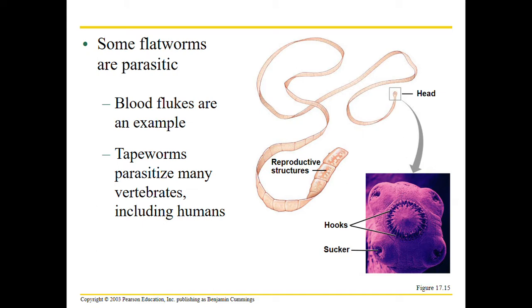When they're ingested, when they're eaten, they get down to your digestive system and they start to grow. Then they send off these little detachable squares on their bodies. So because they're hermaphroditic, the egg is fertilized. So anyway, when they send off these little detachable squares, they send them off in fecal matter. Then someone else ingests the fecal matter, and this usually happens whenever unsanitary water is ingested.